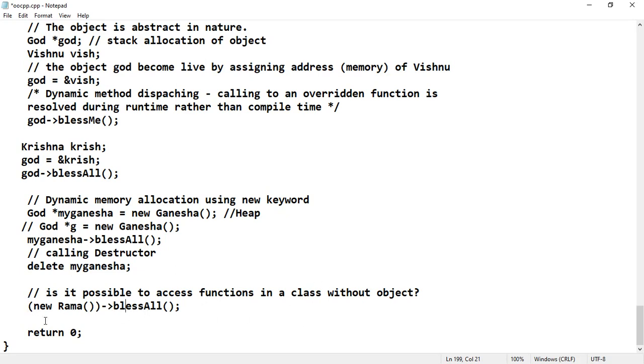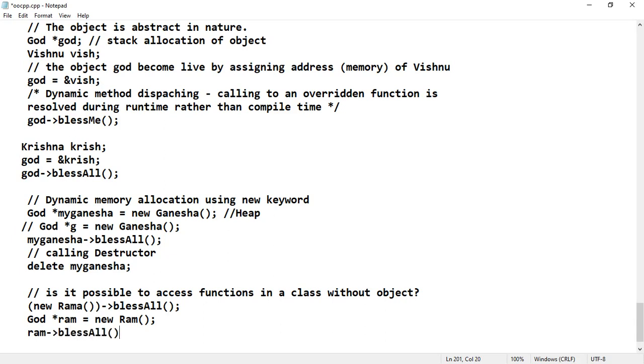But the main problem with this is how to hold this particular memory. Without any object, we cannot hold the memory. So the best way is to use the ideal worship concept. You use it like this: God star Ram is equal to new Ram, and say Ram bless all.